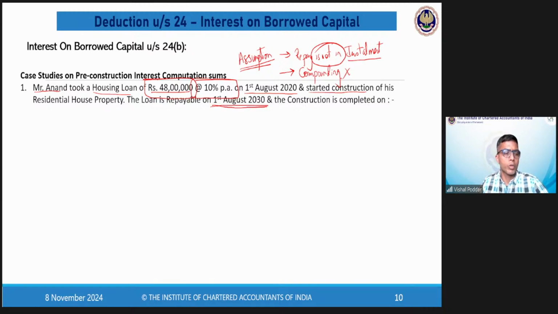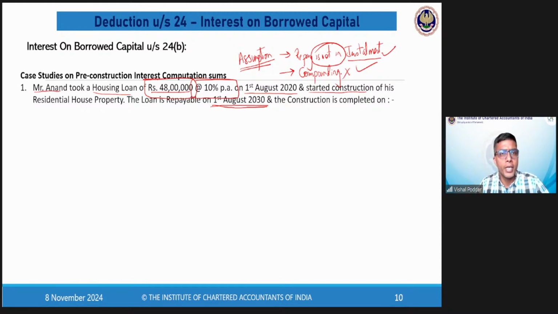Now somebody may ask, sir, if in real life both these things happen, why are we not doing it here? Please understand and appreciate, students, if I include both these in my question, you may require 1 hour minimum just to find out every month's interest payable, because for every month you have to do the compounding, and also the installment reduction and computation of balance principal.